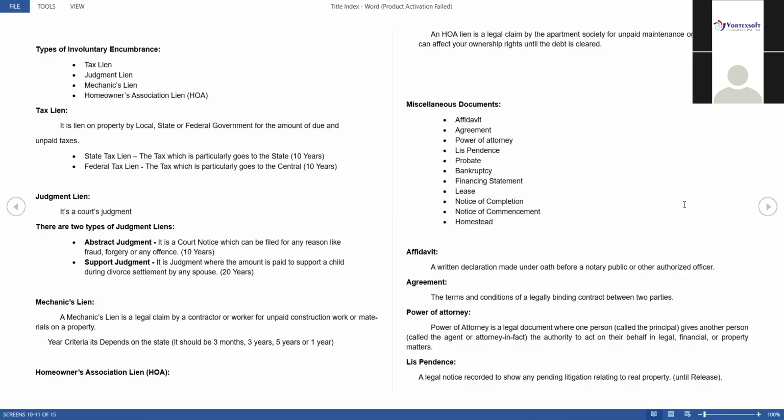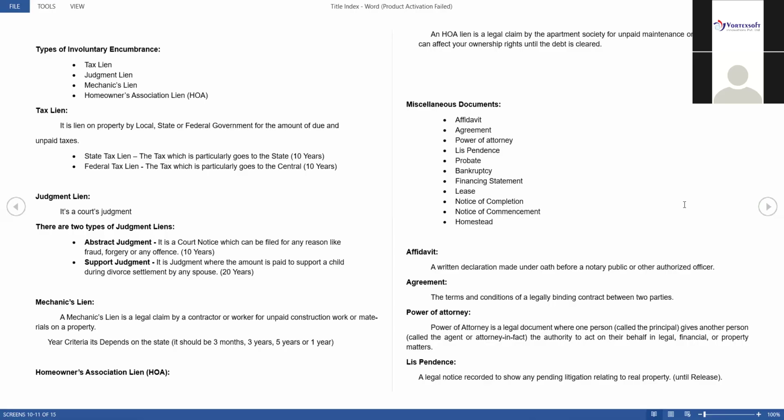Okay, next one is lis pendens. What is lis pendens? For example, John and Smith are both brothers. Now John, without informing Smith, is going to sell that property. In that property they both have ownership rights, which means both persons are 50-50. So if John goes to sell the property without informing Smith, then after finding out, Smith will go to court.